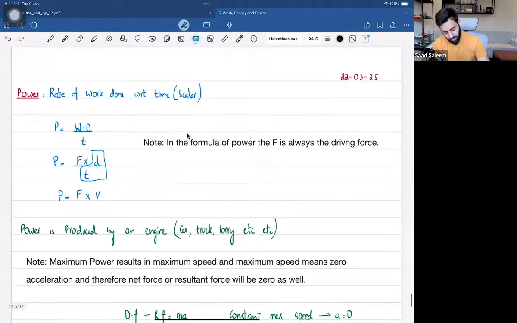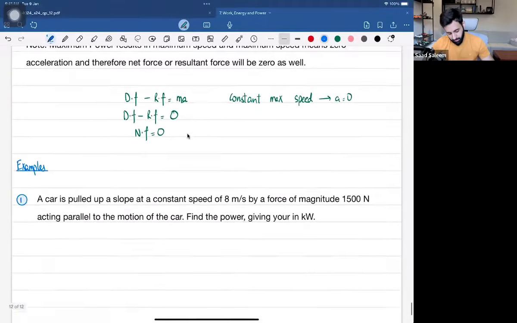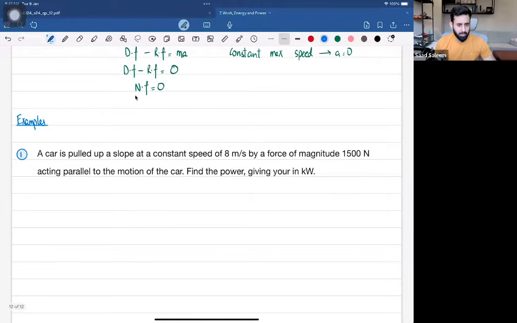Achha, one thing I forgot to mention is that the unit of power is the watt, W-A-T-T. Why? Because it's joules upon seconds, so that is basically equal to watt. And kilo basically means 1000. So keep that in mind. Now, a very simple question. Let's solve this. Let's see what we can do over here.